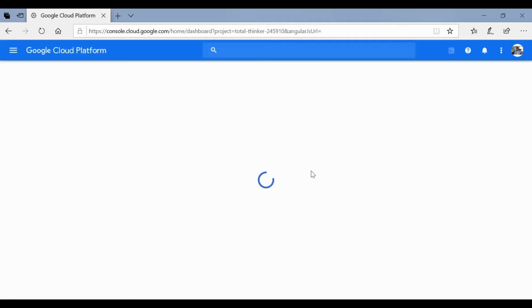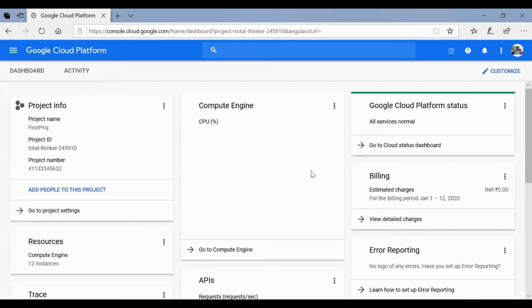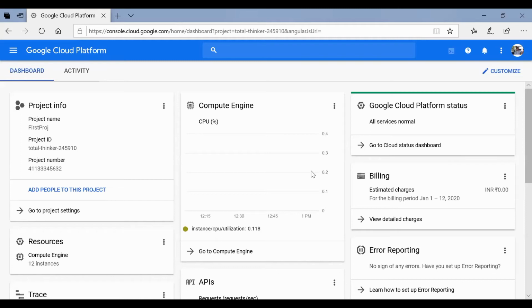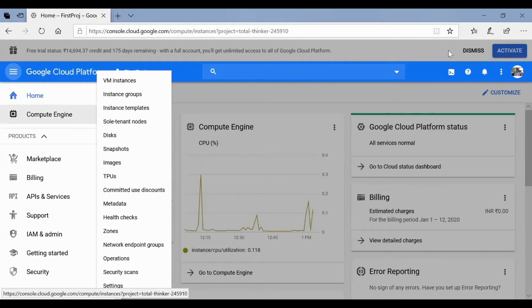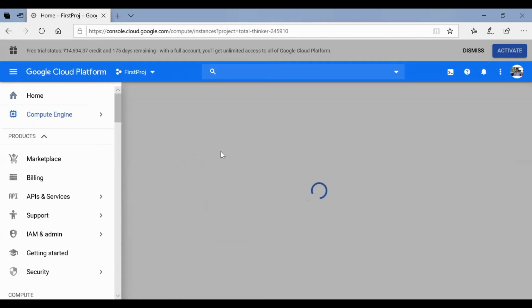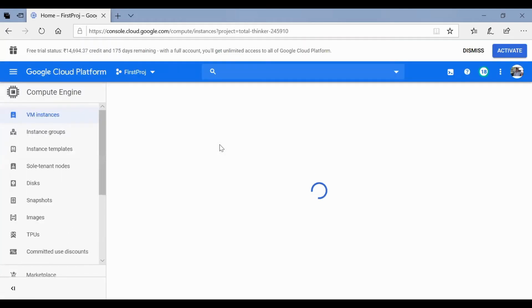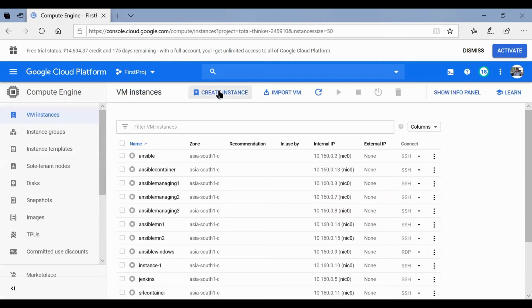The first step is create 3 instances. One instance is for the container where we install the Ansible, and the remaining 2 instances act as managing nodes, which are the target servers. So for that, log into the Google Cloud and go to the VM instances from menu, Compute Engine, VM instances. Create instance.